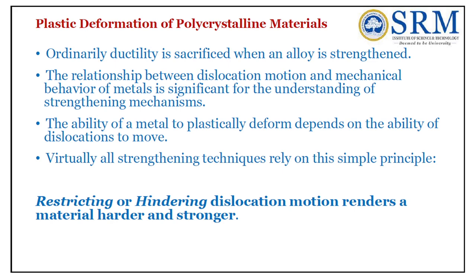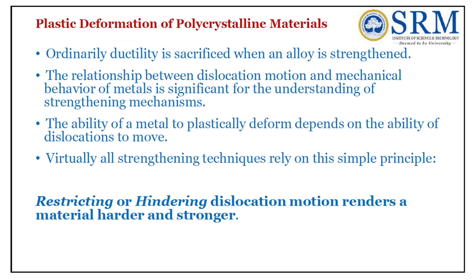The relationship between dislocation motion and the mechanical behavior of metals is significant for understanding these strengthening mechanisms. The ability of a metal to plastically deform depends on the ability of the dislocations to move. If the dislocations are not moving, there will be no plastic deformation in the metal. If plastic deformation takes place, then the material is called ductile.